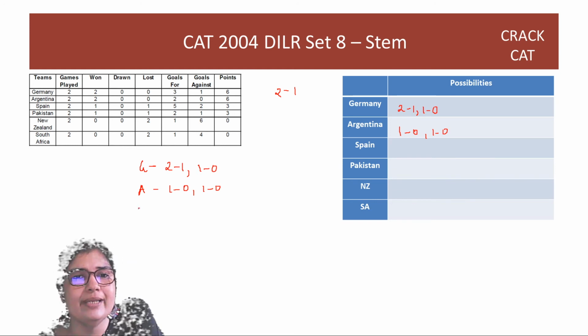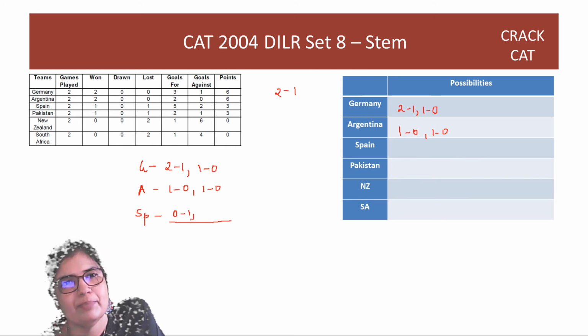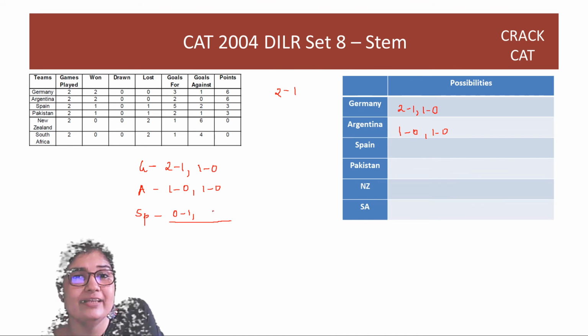So for Spain, there are 2 possibilities, guys. Let's write down the 2 possibilities. One is it has lost 1-0 against Germany. So 0-1, right? 1-0 for Germany is 0-1 for Spain, which means that the other game, right, that it won, was with 5-1. This is one possibility.